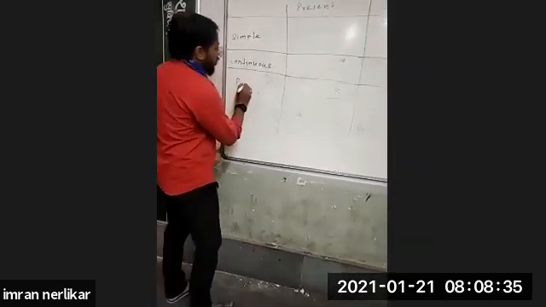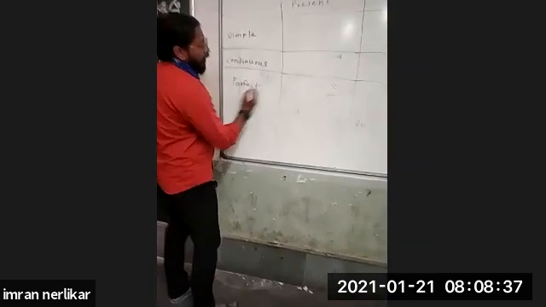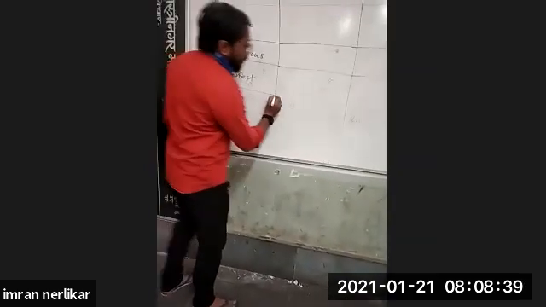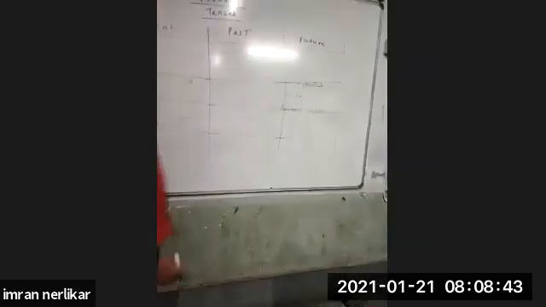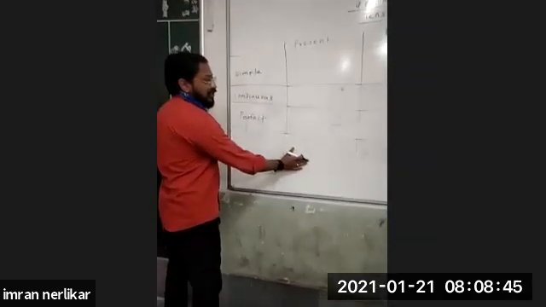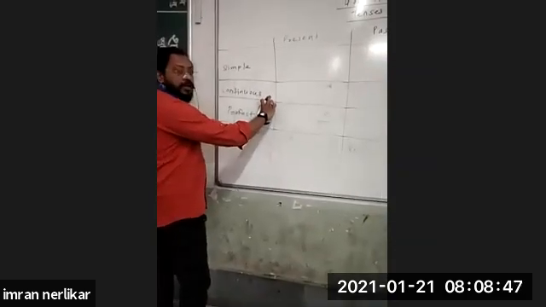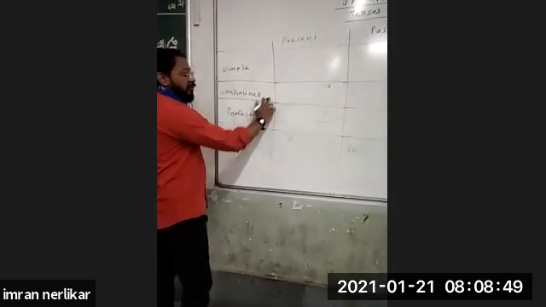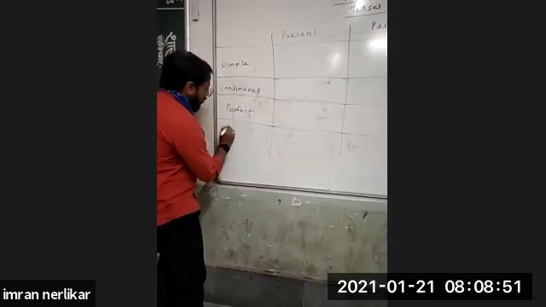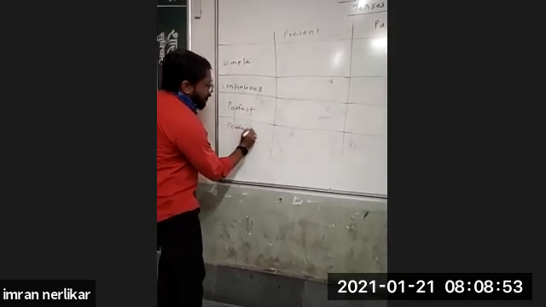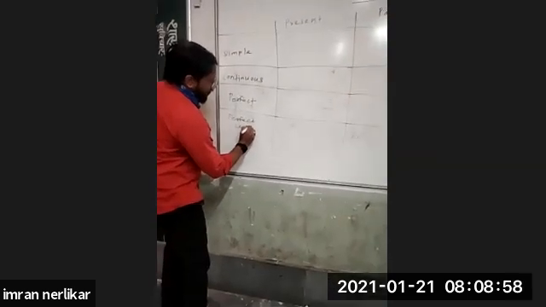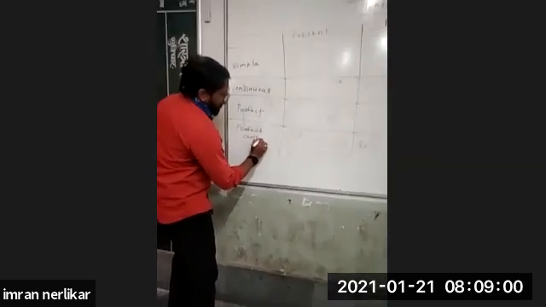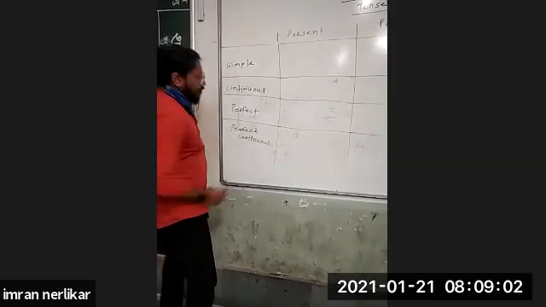Third tense is perfect tense: perfect present, perfect past and perfect future. And last tense is addition of this second and third, that is perfect continuous tense. See, I am writing the name: perfect continuous.